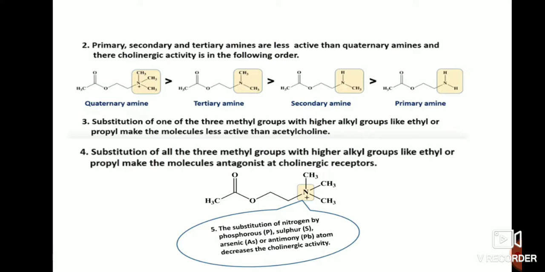Coming to the fifth point, the substitution of nitrogen by phosphorus, sulfur, arsenic, or antimony atoms decreases the cholinergic activity. In place of nitrogen, if phosphorus, sulfur, arsenic, or antimony is present, it will give a decrease in cholinergic activity.